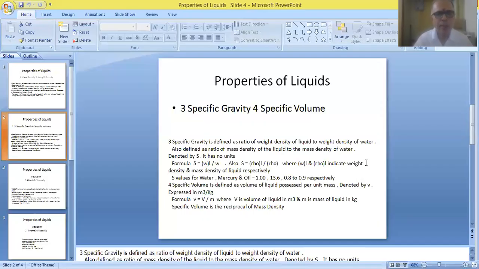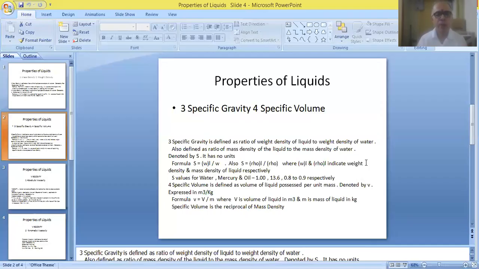And finally, in the previous slide, we have noted down the values of mass density of water. We have noted down the values of weight density of water. Similarly, here the specific gravity of water, it is a standard liquid, so it is taken as 1.00.